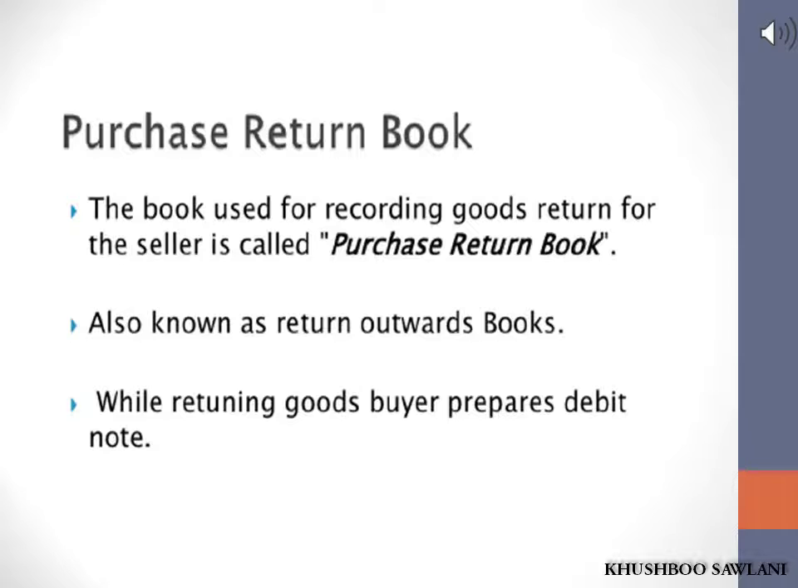There are two types of return books. First is the purchase return book, second is the sales return book. In the purchase return book, generally goods once purchased are returned under the following circumstances: when the goods are not as per sample, when goods are of inferior quality, when goods are in damaged condition, to get rebate or refund by returning container or packing of the goods, goods are not delivered on time, and goods returned for any other reason.